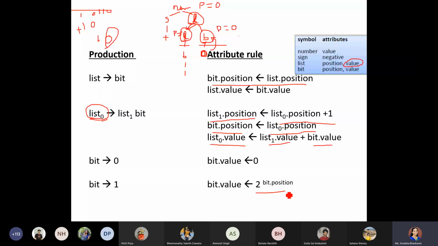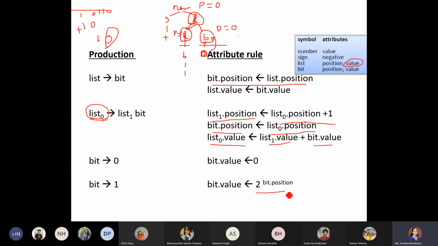Okay. And at the root node, that is the main one. So my starting production rule, which I have started with, number gives sign followed by list. There, I just want to maintain the final value. That is my final result, what I get from all the leaf nodes, only that I have to maintain. So keeping that in mind, I just had one single attribute, which is named as value.